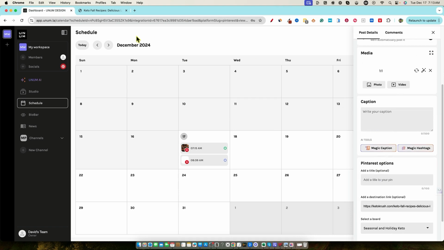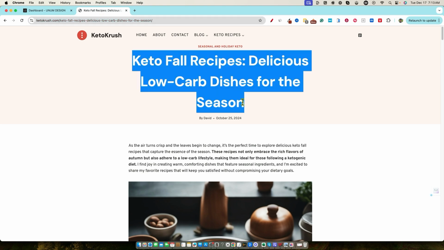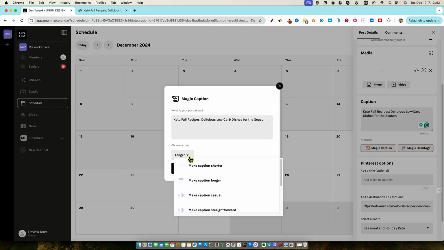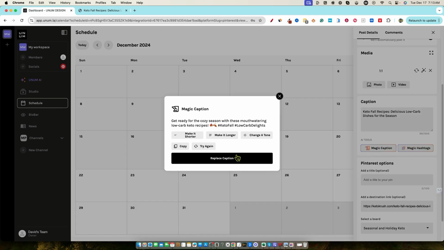So what we'll do is we'll come back over here and let's just grab this, and let's see if we can come back over here, place that in, and then just maybe say magic caption and just say, make a casual one, generate content. And this is now where we're using the AI. I would imagine they have to be using a free version of Claude Haiku, or they could be using ChatGPT 4 Mini or 3.5, because there's no way they can give away this unlimited credits if this was a higher LLM.